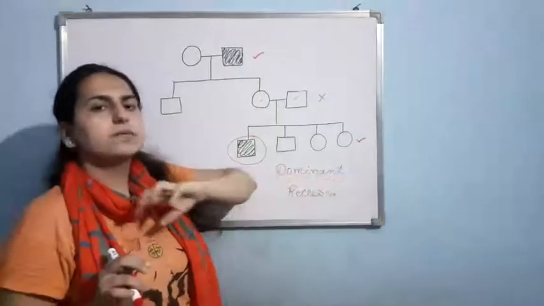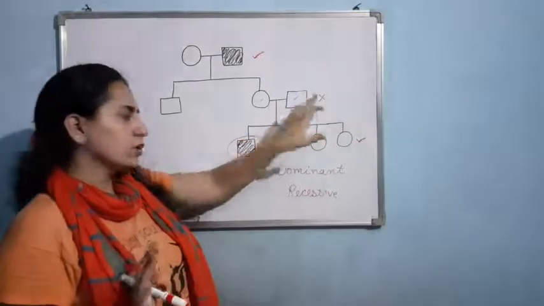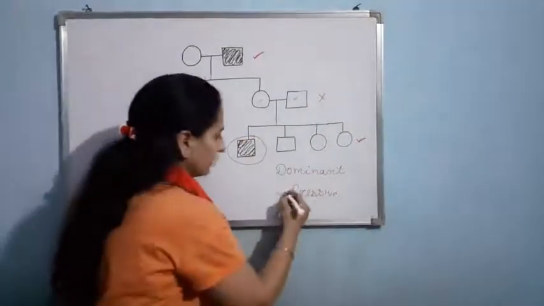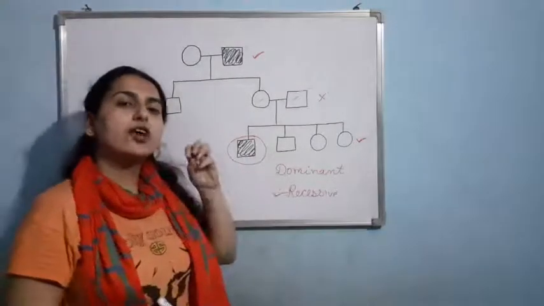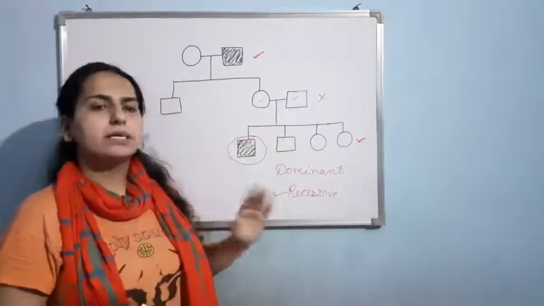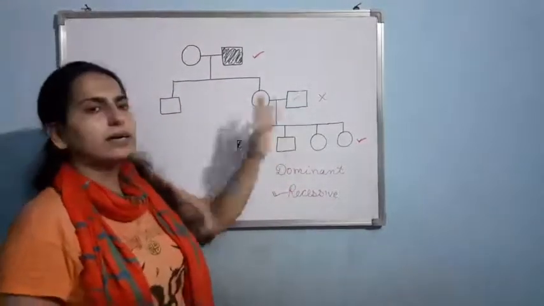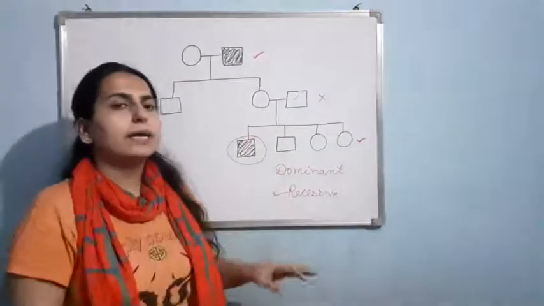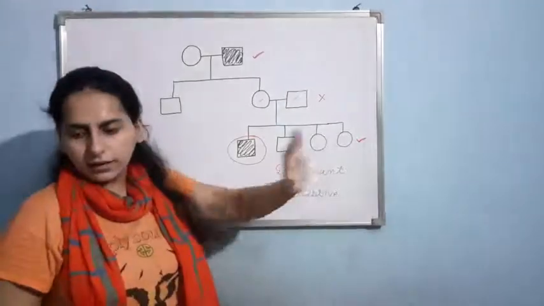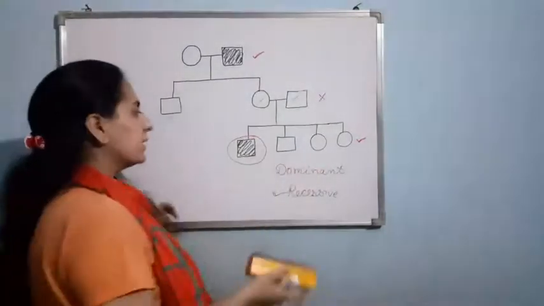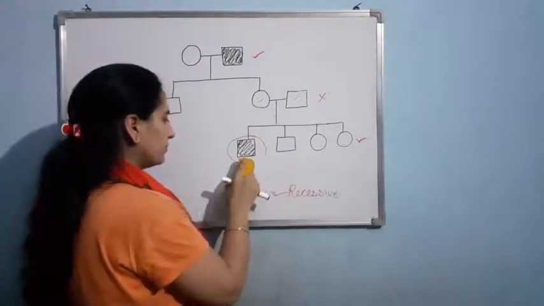You can just think in two ways. Dominant one never skips the generation. Here, the F1 generation is being missed. So this is recessive. Or in the second way, we can think the affected child will surely be having the affected parents in the dominant one. Here you can see the affected child is not having the affected parents. So it can't be dominant. It is recessive. So now I am sure this is a recessive pedigree. Now I have to see whether it is X-linked or autosomal. Clear?